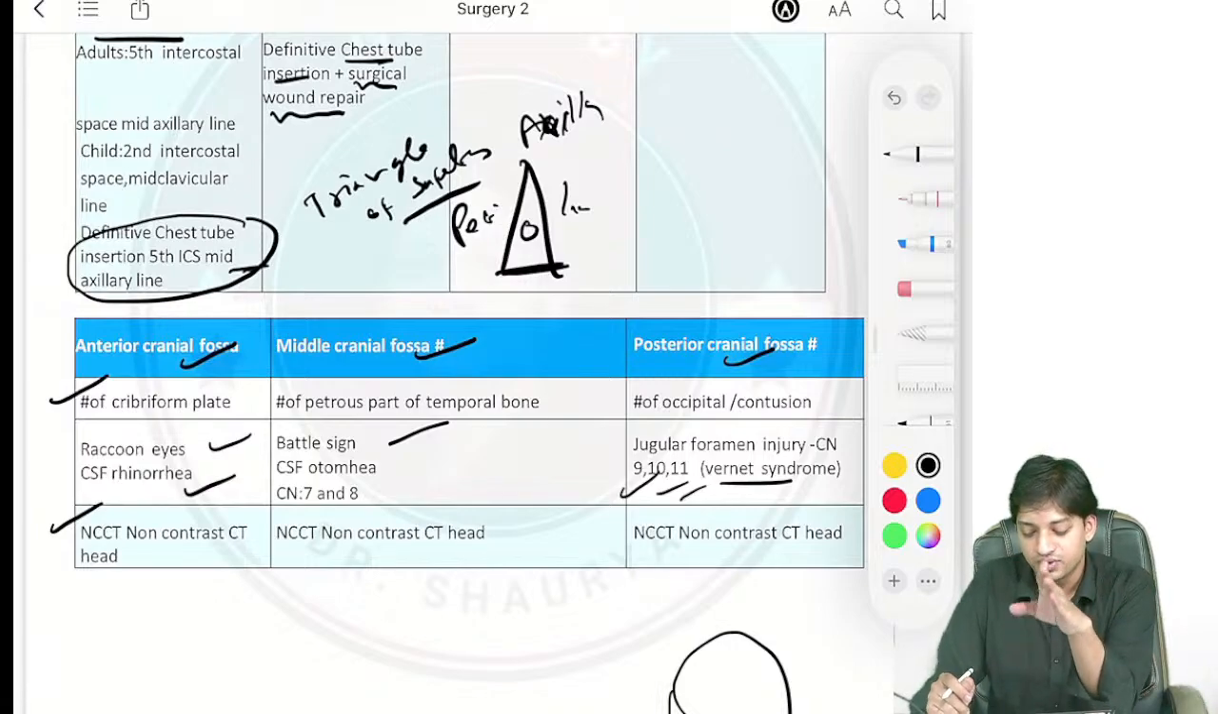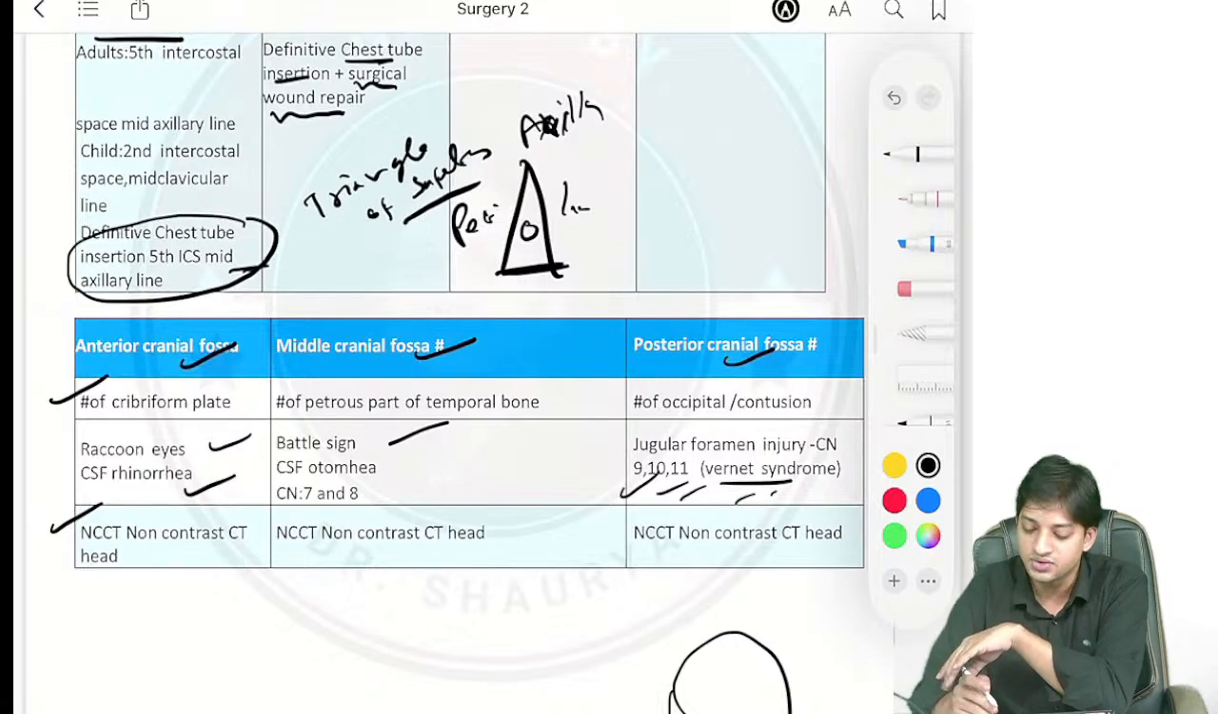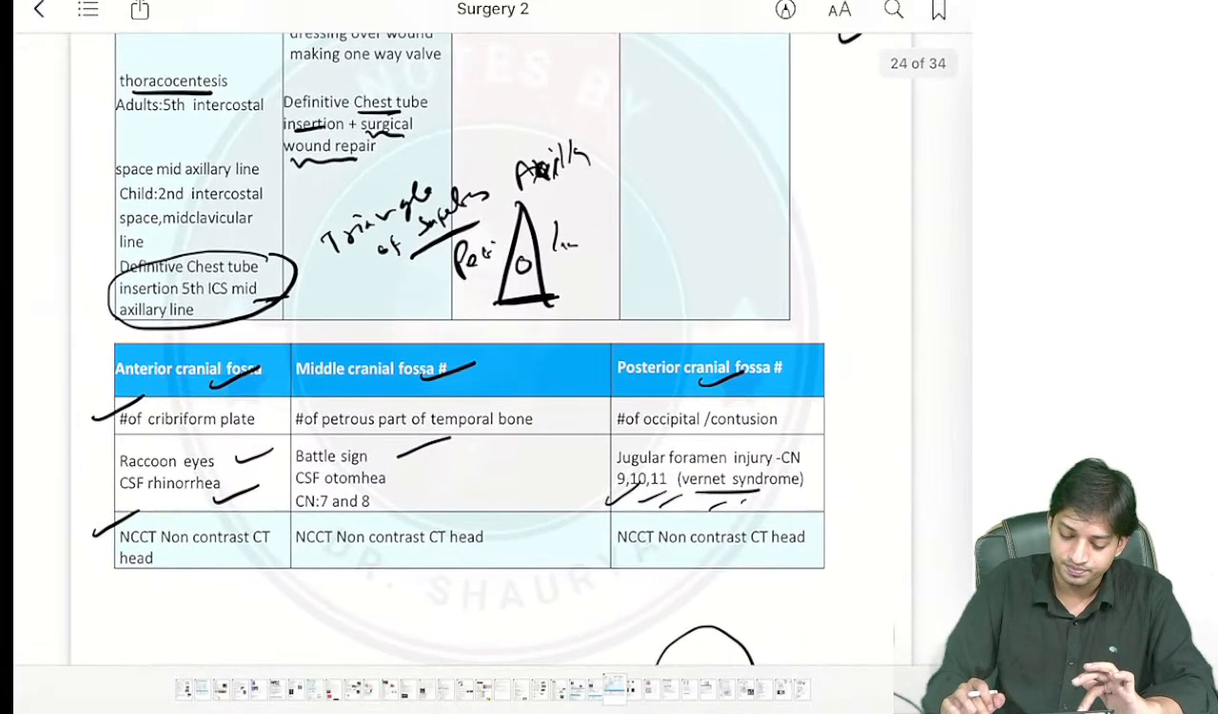And if the 9th, 10th and 11th cranial nerves are injured or involved, then it is also associated with a syndrome called Vernet syndrome. Investigation of choice, NCCT.